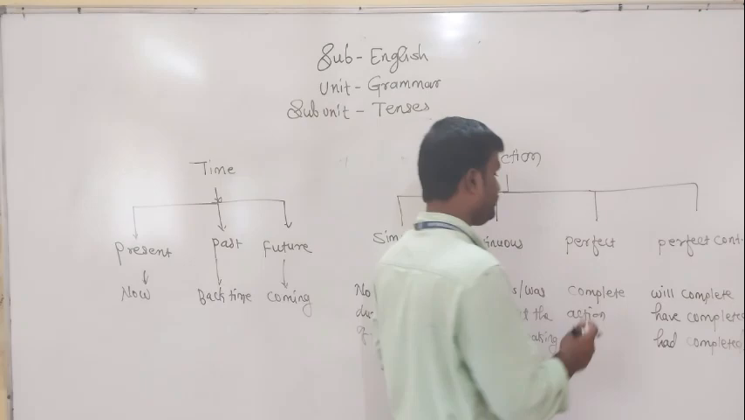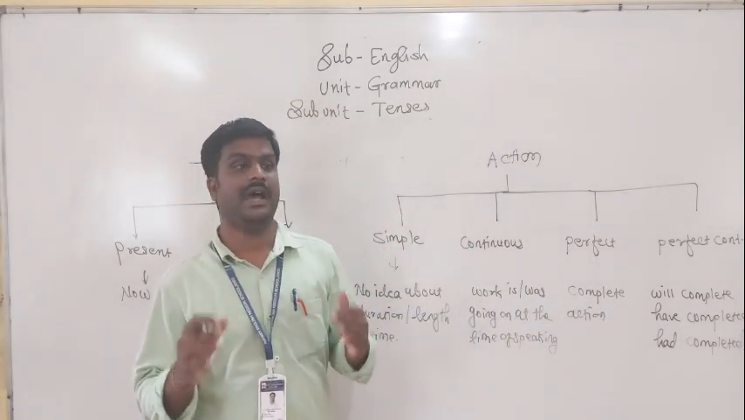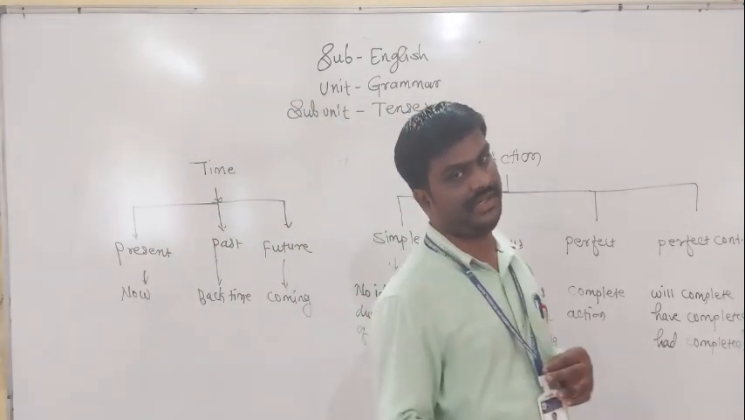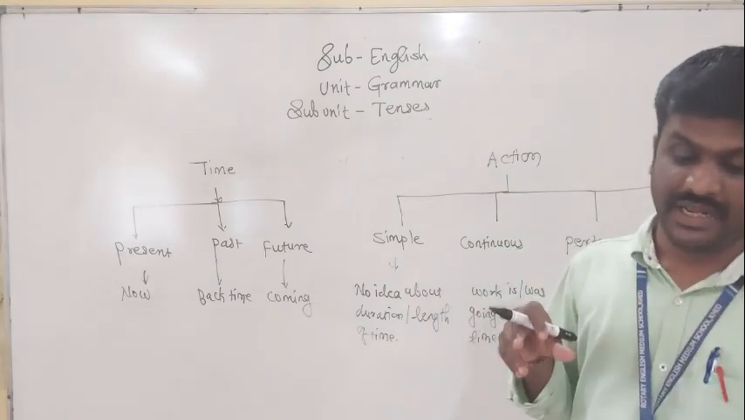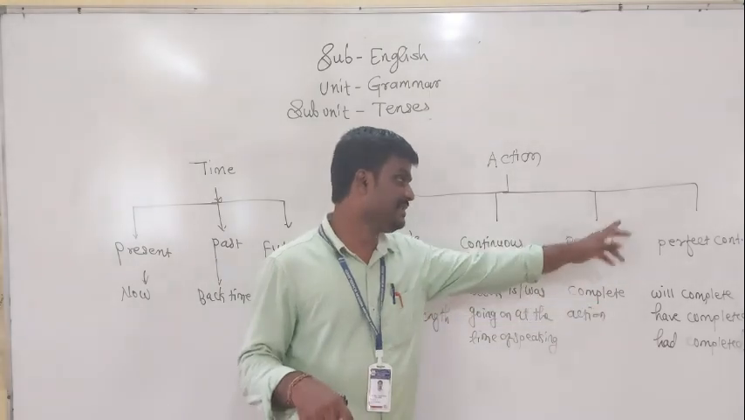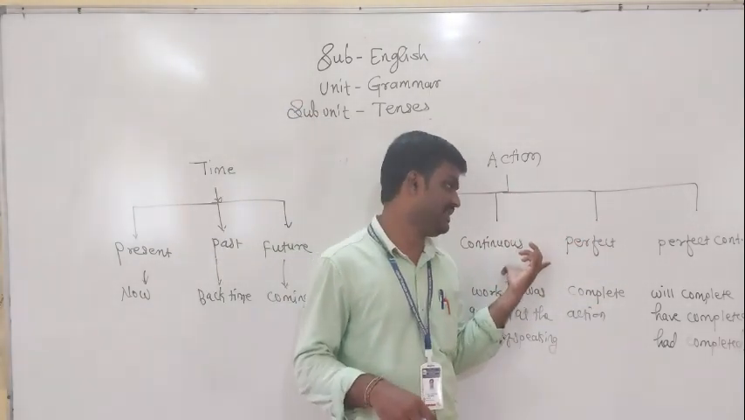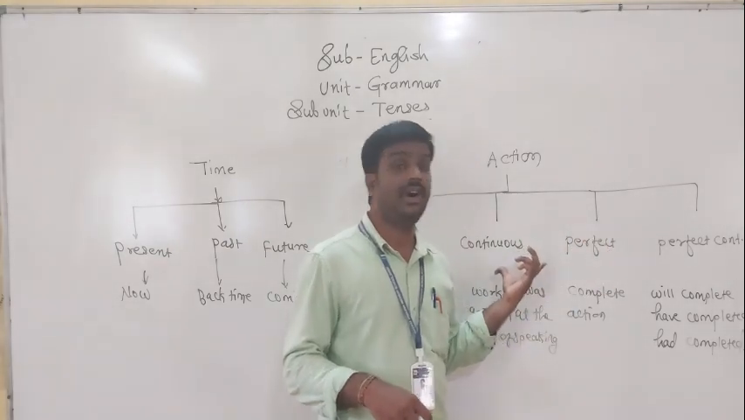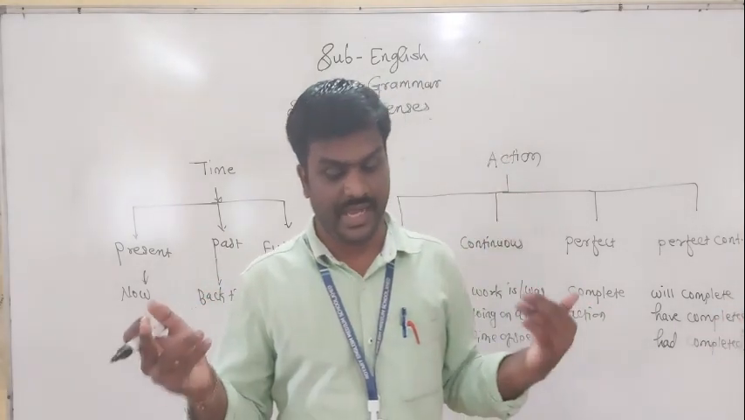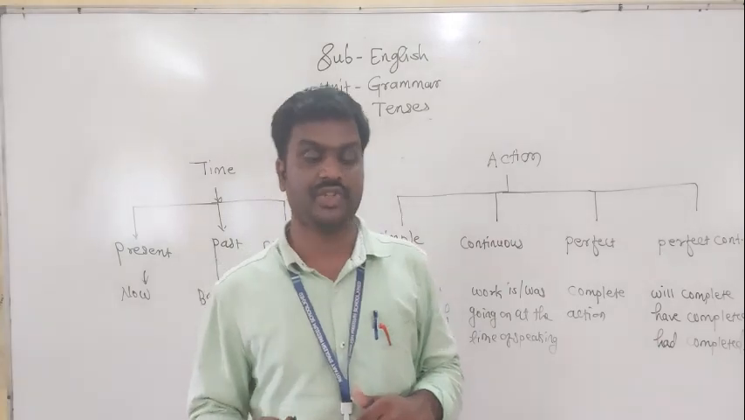Then, to denote the complete work, I have done my work, I have completed my homework. Action, 100% action has completed here. To denote these actions, we are using perfect tense, and perfect continuous is a combination of these two tenses. It also indicates the time, the action which has completed for the specific time. I hope that you understood.